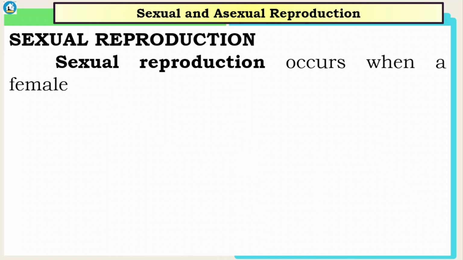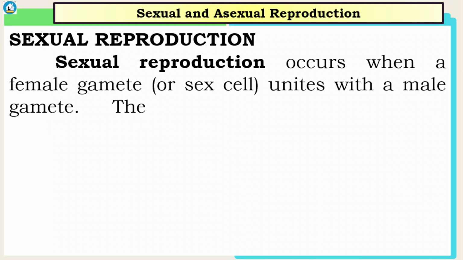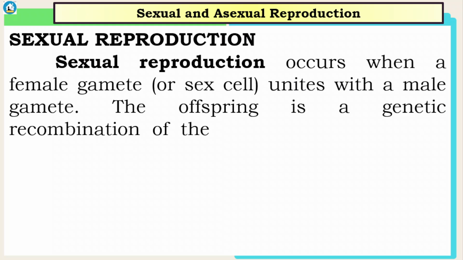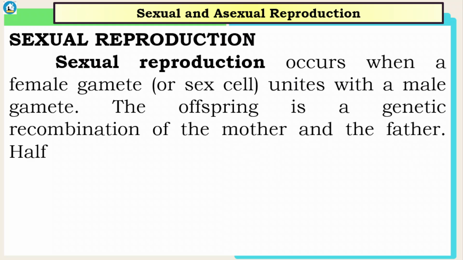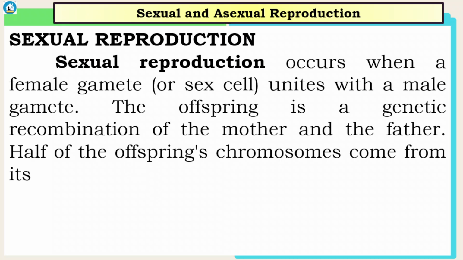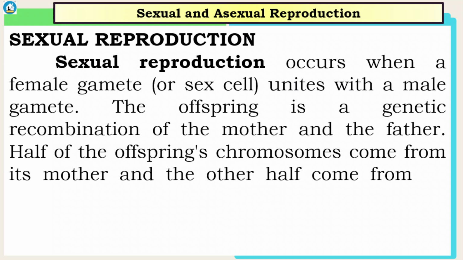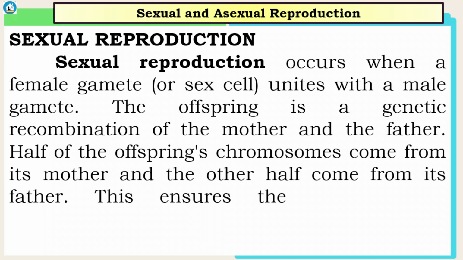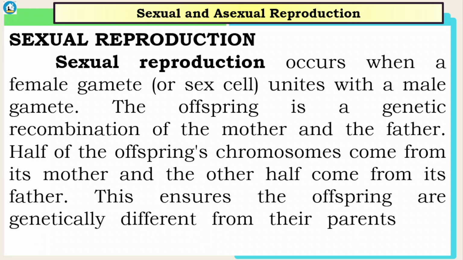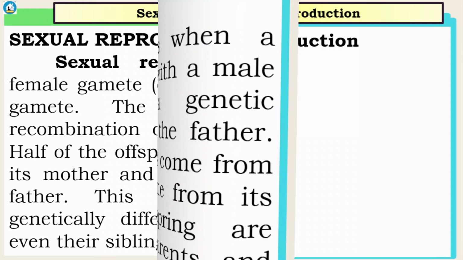Okay, sexual reproduction occurs when a female gamete or sex cell unites with a male gamete. The offspring is a genetic recombination of the mother and the father. Half of the offspring's chromosomes come from its mother and the other half come from its father. This ensures the offspring are genetically different from their parents and even their siblings. So it has something to do with the crossing over in the meiosis process.